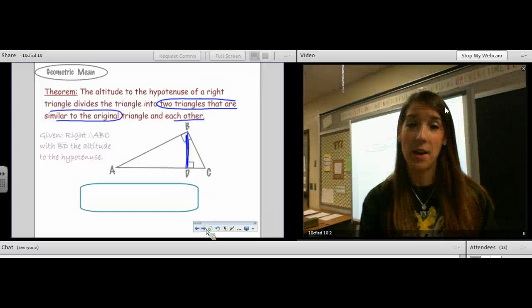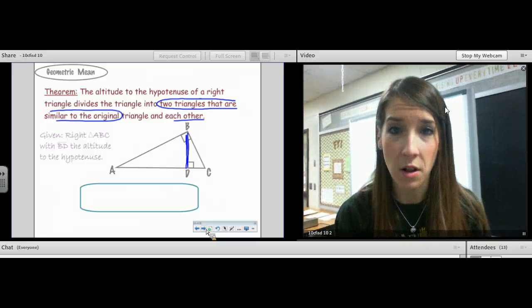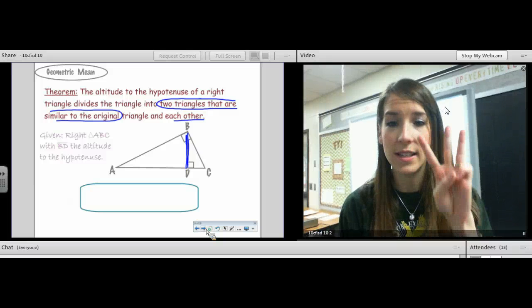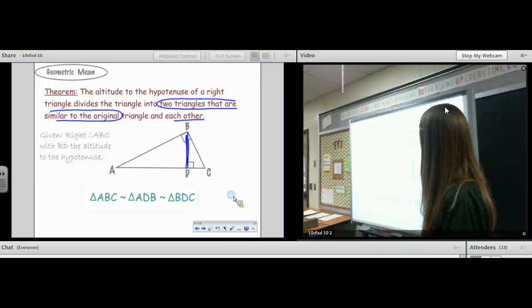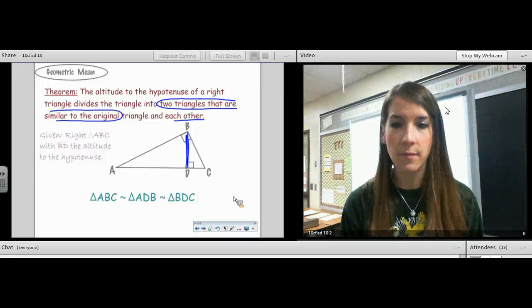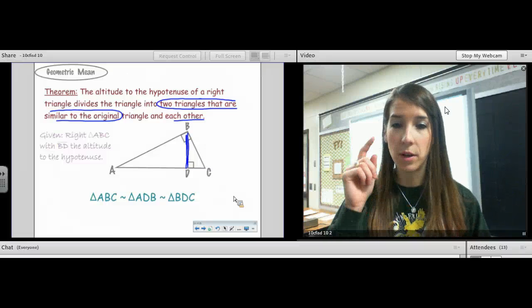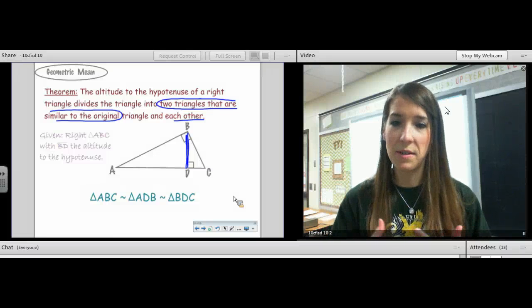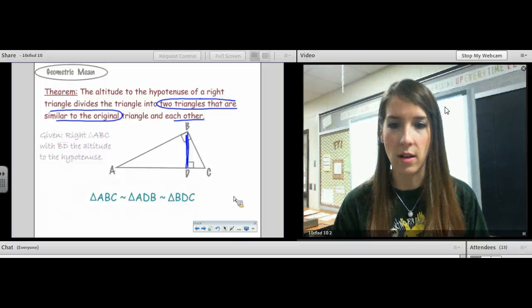What I'm saying is that when I take a right triangle and I draw the altitude from the right angle, I get 3 similar triangles. ABC, the whole one, is similar to ADB, which is similar to BDC. And you can call them similar by angle, angle.